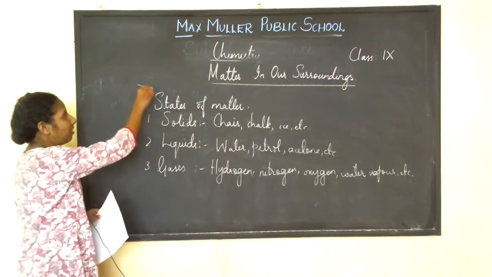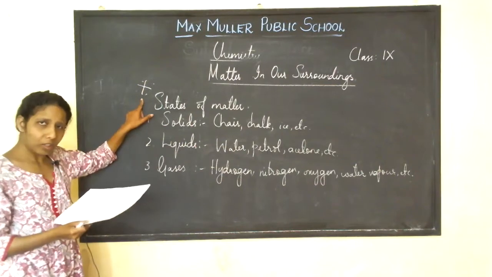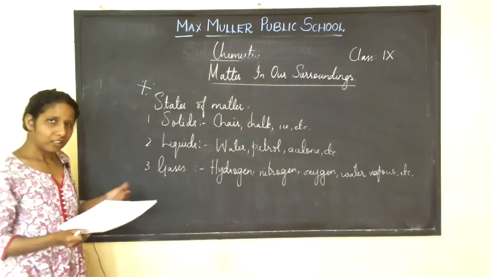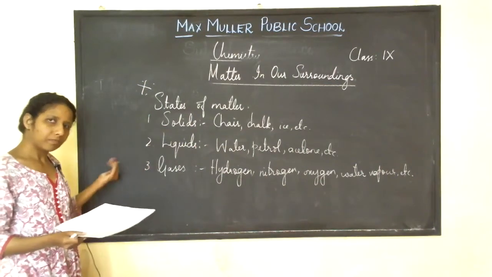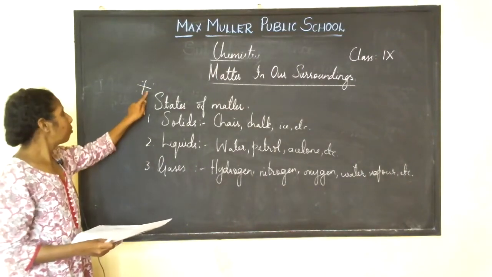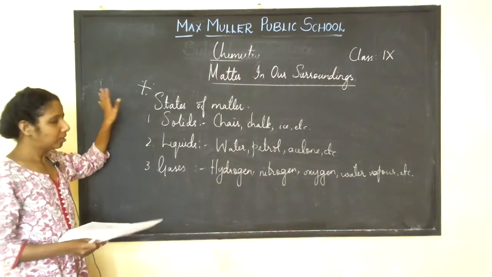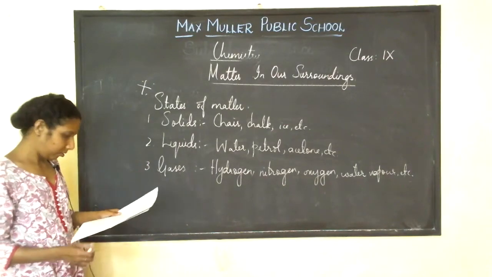Okay, I'll write it down like this. That one you write in your textbook or in your note. I hope you understood. I'll put this sign, this symbol, to mark what is important. That one you write down.